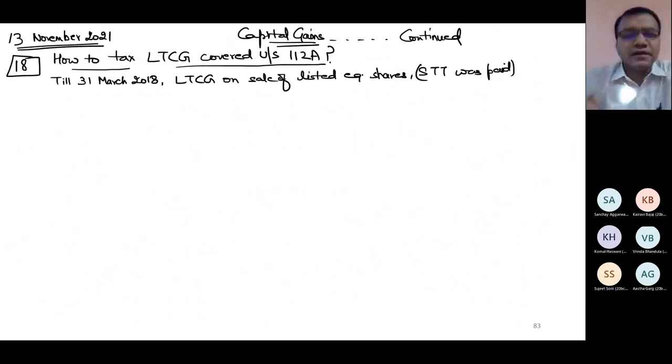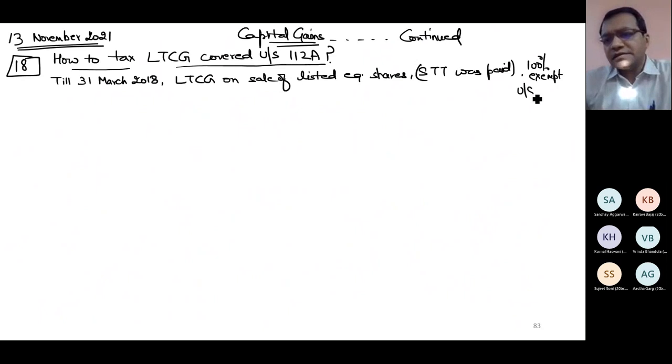If the shares are listed, another condition to pay STT is these must be traded through a recognized stock exchange in India, only then STT is paid. So till 31st March 18, LTCG was 100% tax free, 100% exempt under section 10 clause 38.